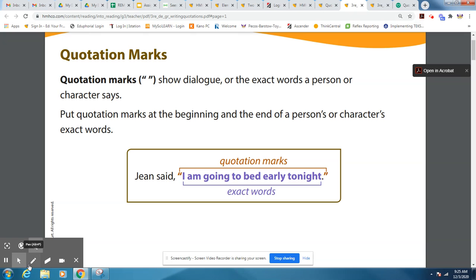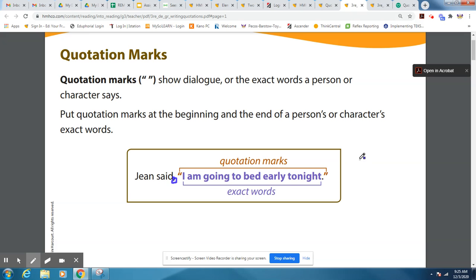So I want you to notice that before the quotation marks, after the word said, we also have a comma here. So anytime that we're having quotation marks, we want to add the comma right before the quotation marks, and then we have the beginning set of quotation marks and the end set of quotation marks.